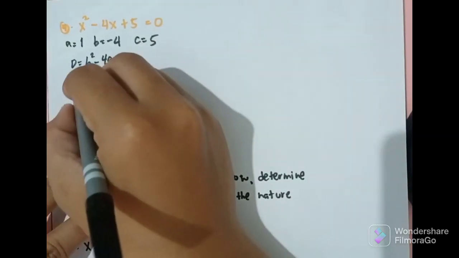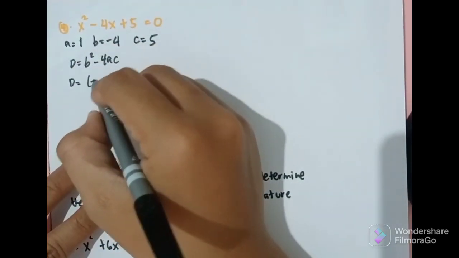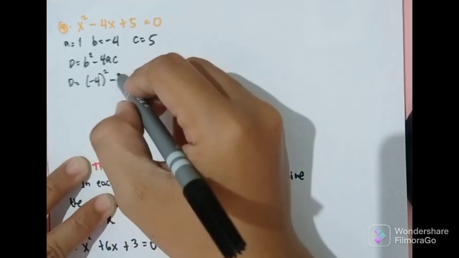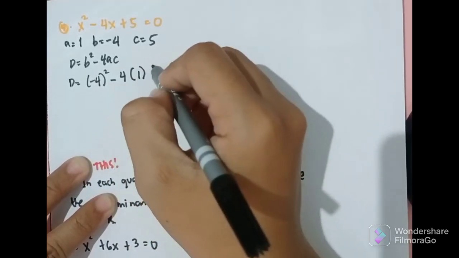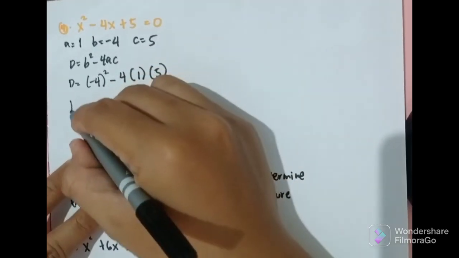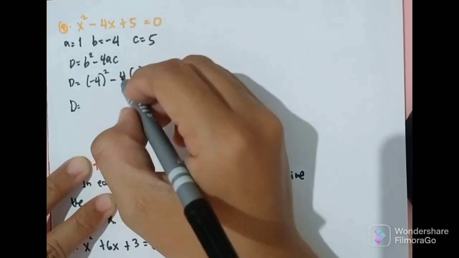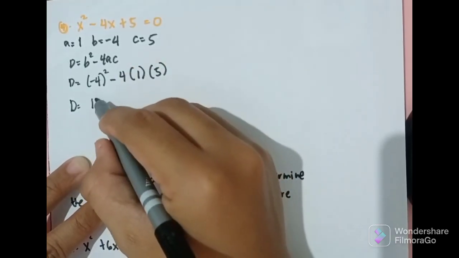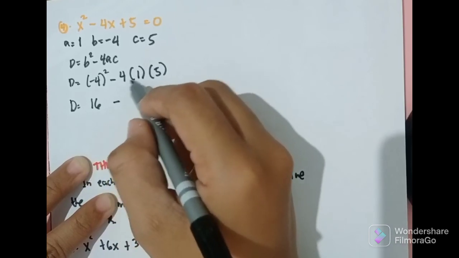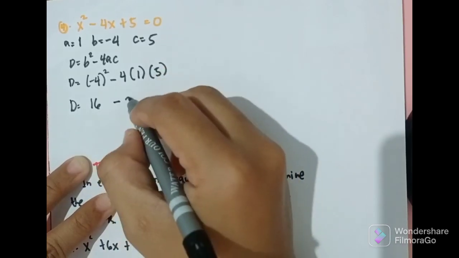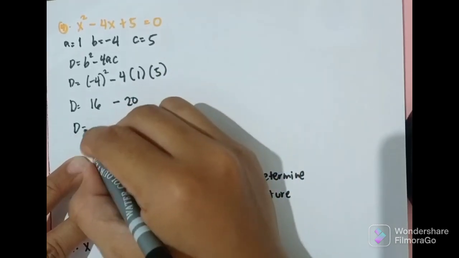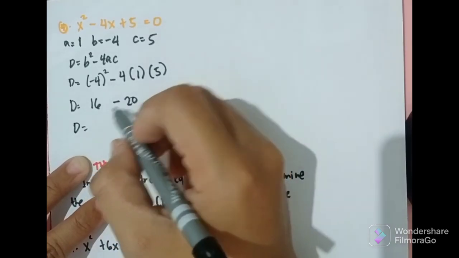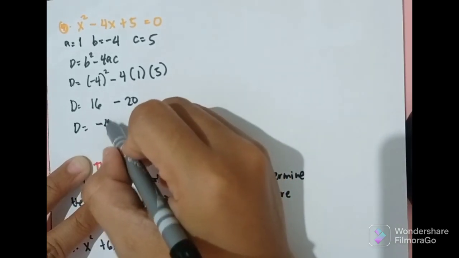So, we have D is equal to B, that is negative 4 squared, minus 4, A is 1, C is 5. So, D is equal to negative 4 squared, that is positive 16, minus 4 times 1 times 5, that is 20. So, D is equal to 16 minus 20, that is negative 4.